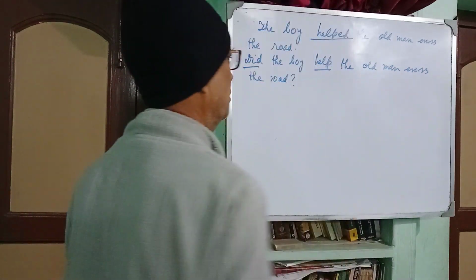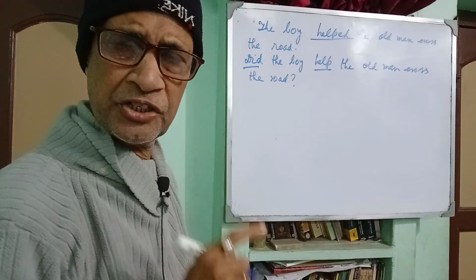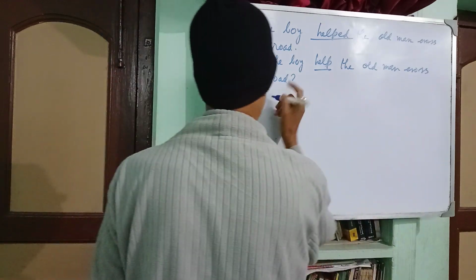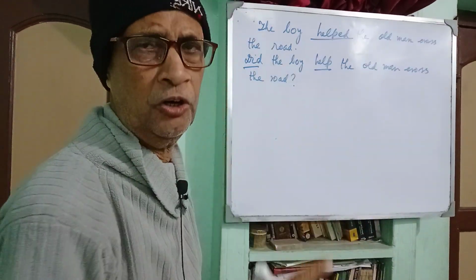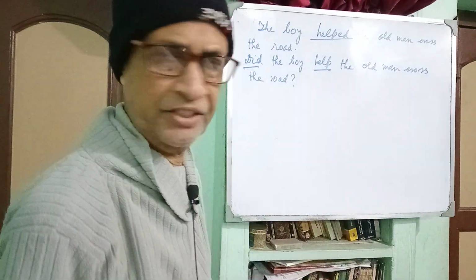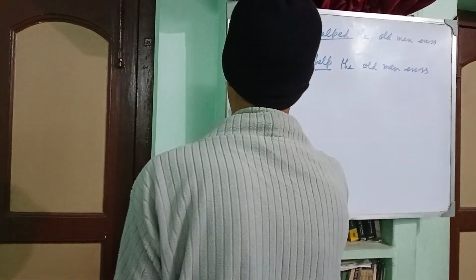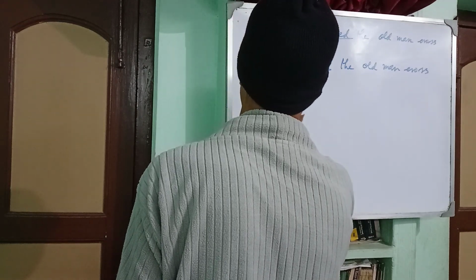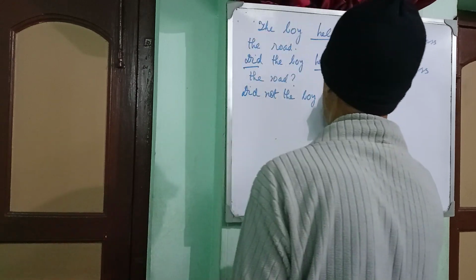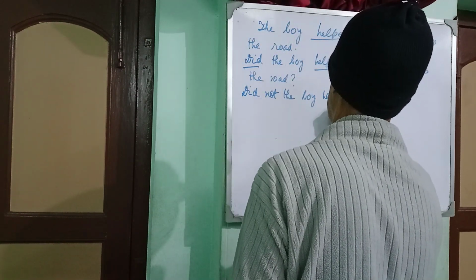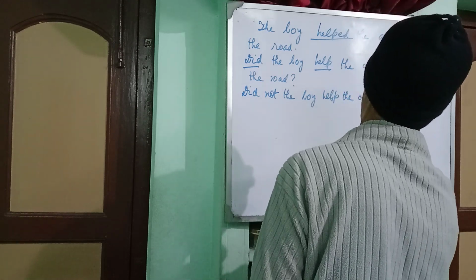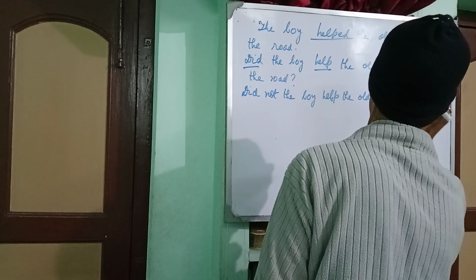Okay? Note of interrogation. And if it is interrogative plus negative, did not, the boy is noun. So, did and not will take their places side by side. Did not the boy help the old man cross the road?